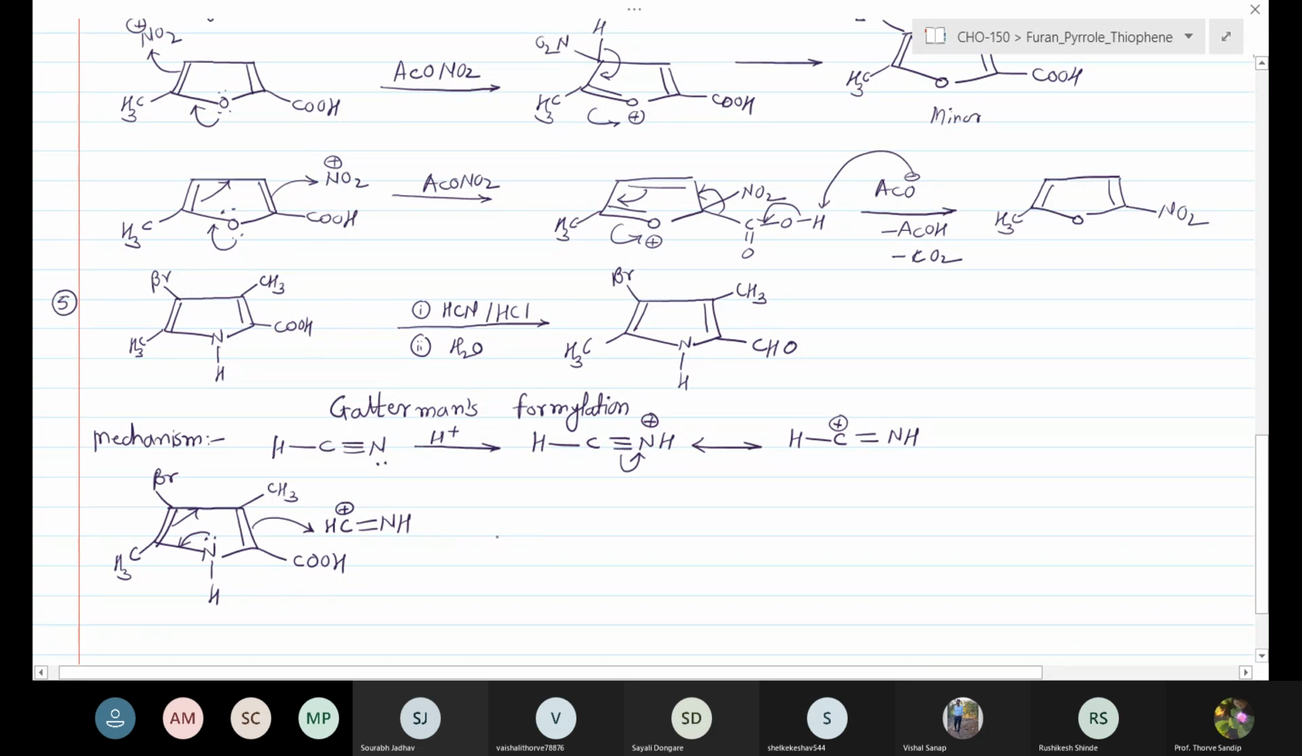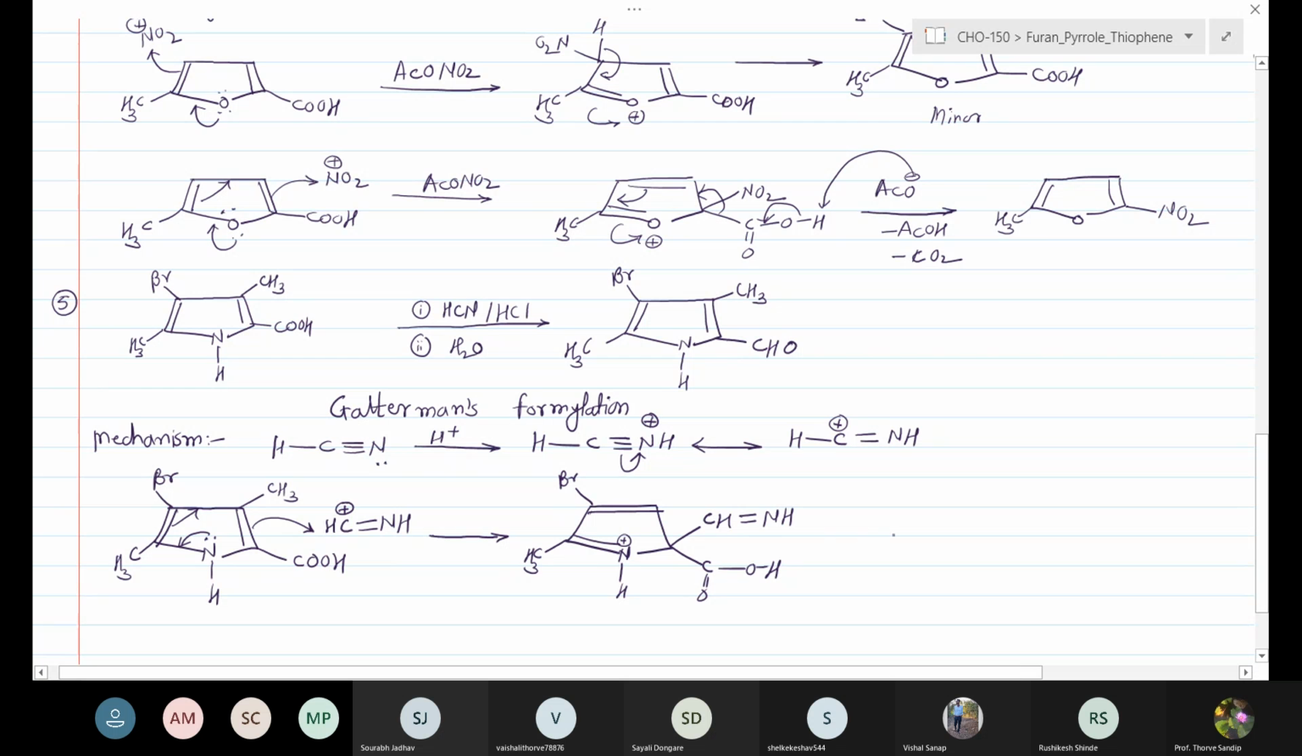Okay, this gives the formation of the electrophilic intermediate. I'll write down here the electrophilic intermediate having the double bond NH, with the positive charge on the nitrogen atom. Here we have an olefinic double bond, Br group, CH3. Here we have the C double bond OH group. Here we have the CH double bond NH.